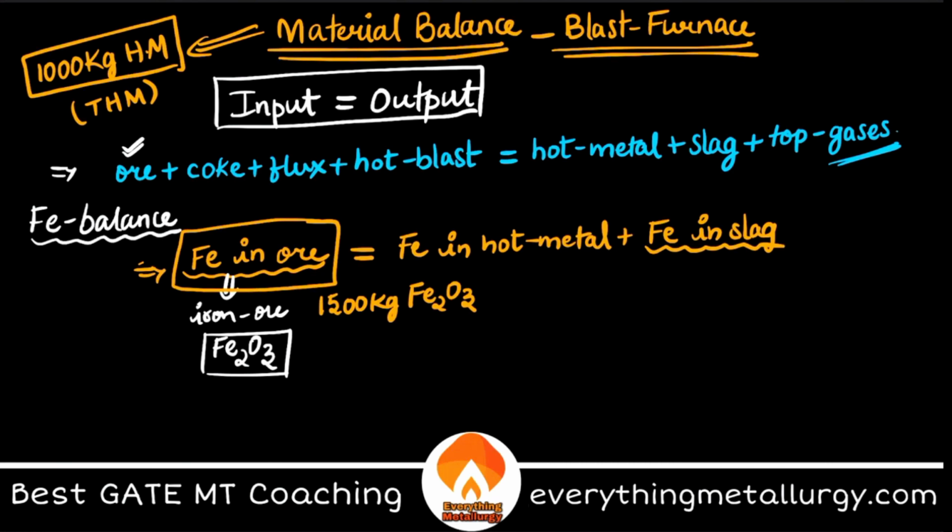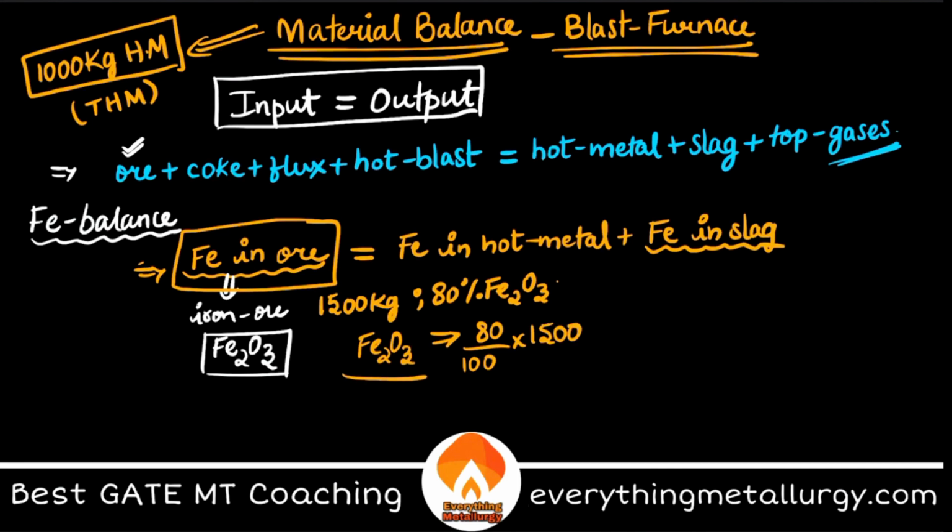And one more thing here, let's say not this, but 1500 kg of 80% Fe2O3 ore. That means out of the ore only 80% is Fe2O3, right? So what is the Fe2O3 content? Fe2O3 content is 80 by 100 into 1500, right? This is the Fe2O3 content.